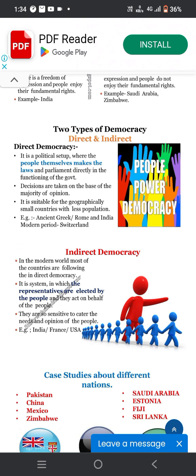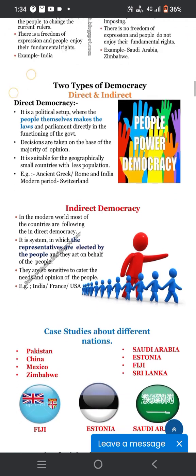Or the people, power, or democracy. Or the indirect democracy: in the modern world, most of the countries are following indirect democracy. It is the system in which the representatives are elected by the people and they act on behalf of the people. They are sensitive to cater to the needs and opinions. Examples: India, France, and USA.